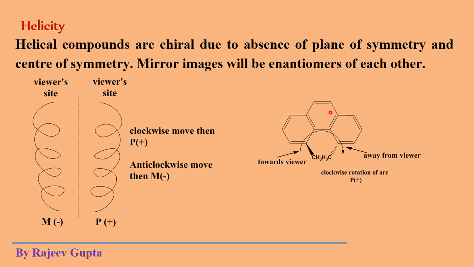Now observe this molecule. This is a phenanthrene derivative. At this position a methyl group is present as a substituent. Also at this position a methyl group is present as a substituent in place of hydrogen atoms.